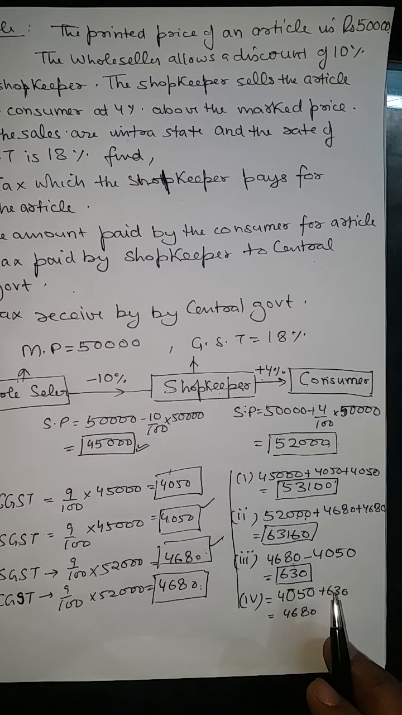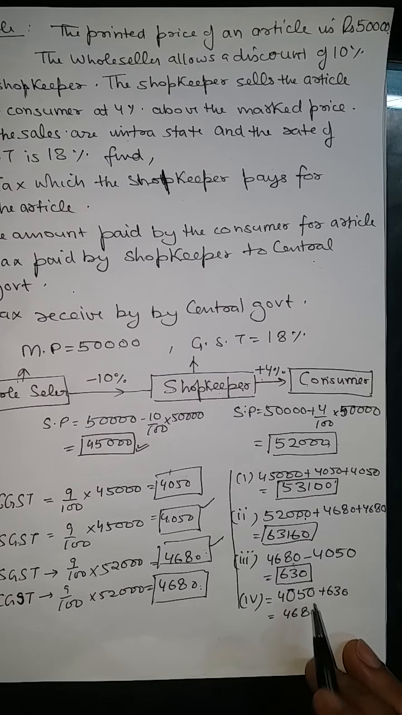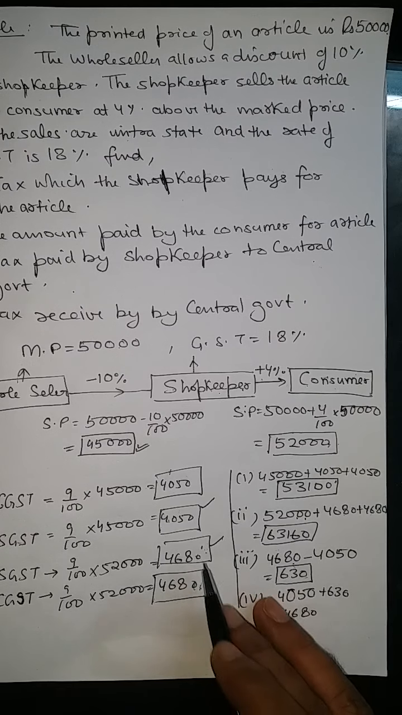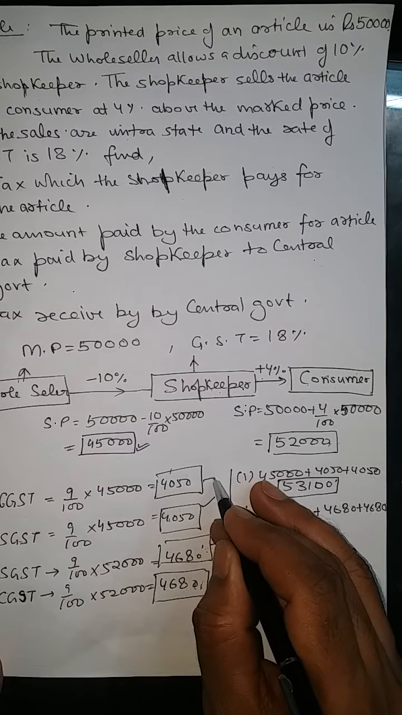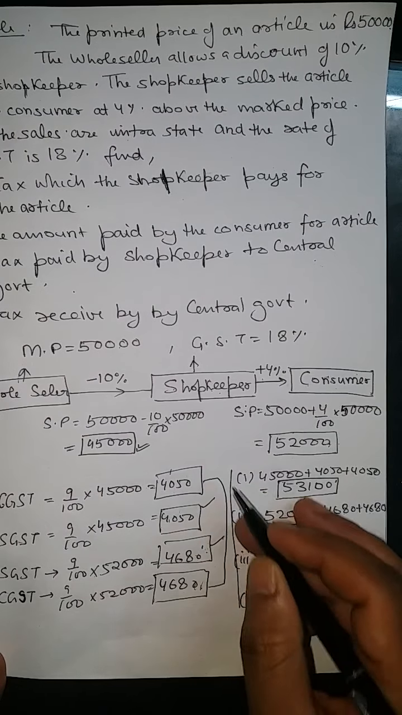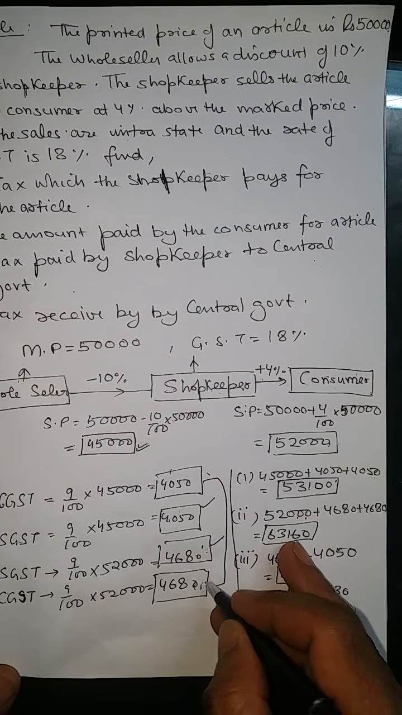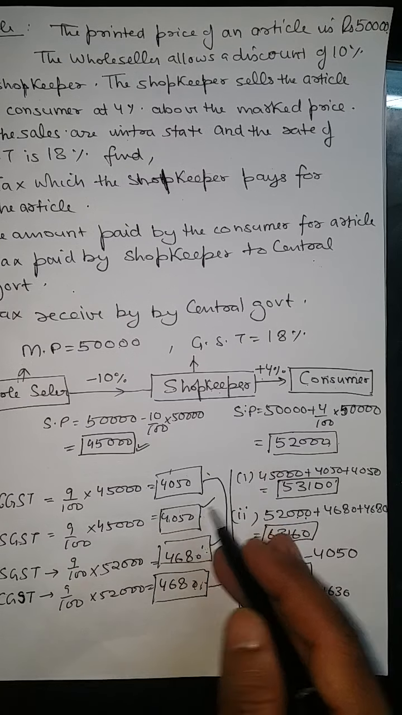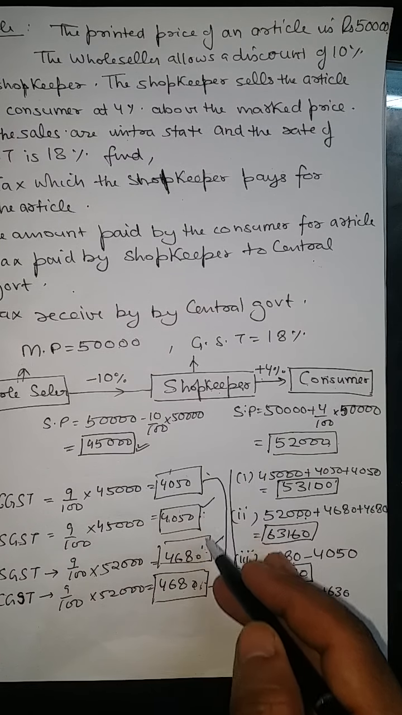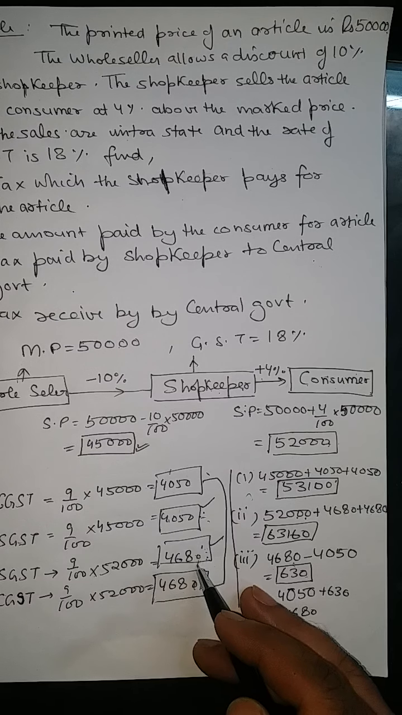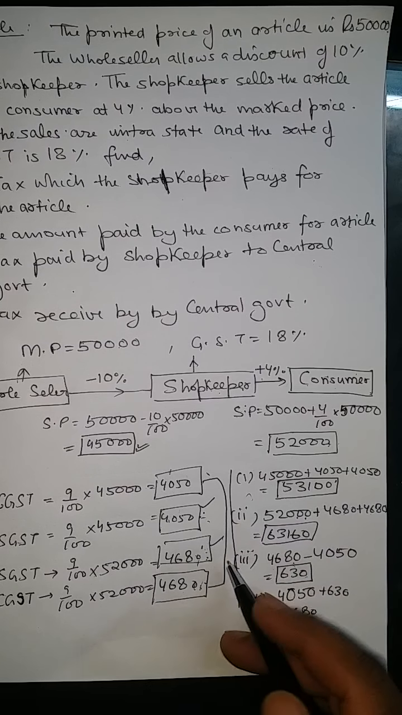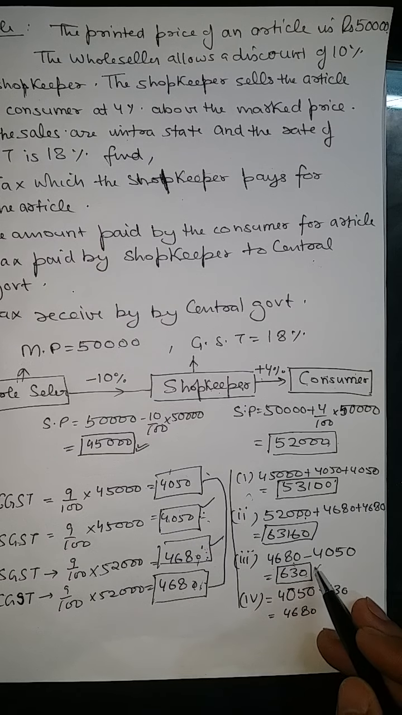And if it is asked how much will he pay to the state government, the same answer because the values are the same. Subtract these two values, they will be the same. And if it is asked how much he is paying in all to the government, just multiply it by 2.